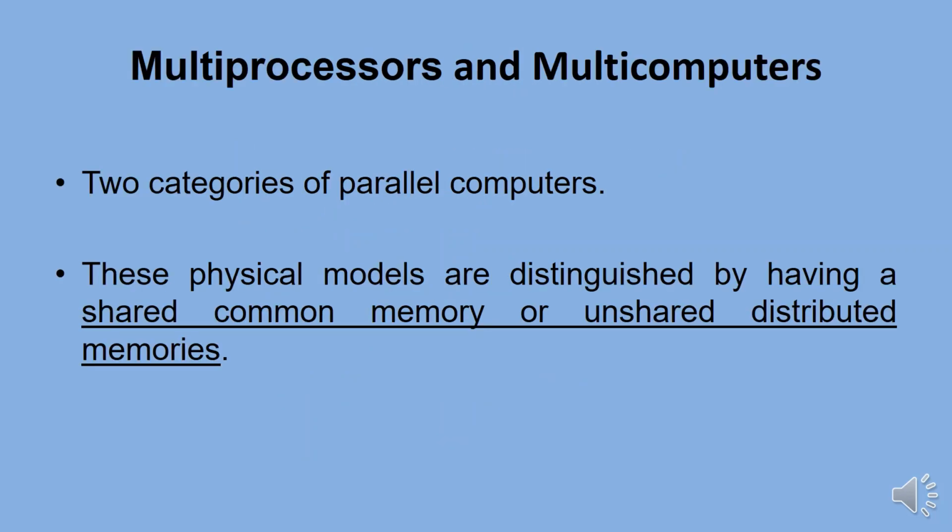A uniprocessor system has a single processor, while a multiprocessor system has two or more. Single processor drawbacks are low performance, no multitasking, and low throughput. The two categories of parallel computers are multiprocessors and multicomputers. These physical models are distinguished by having a shared common memory or unshared distributed memories.